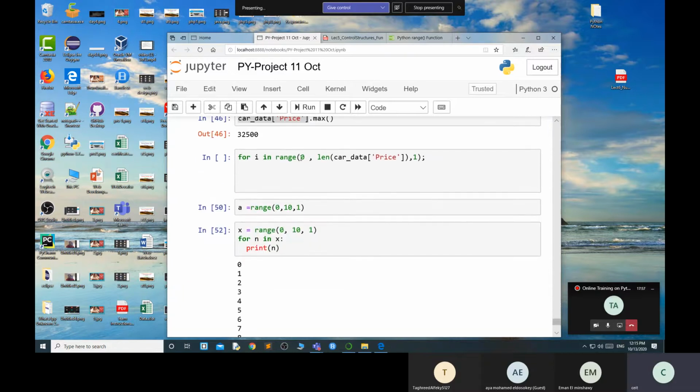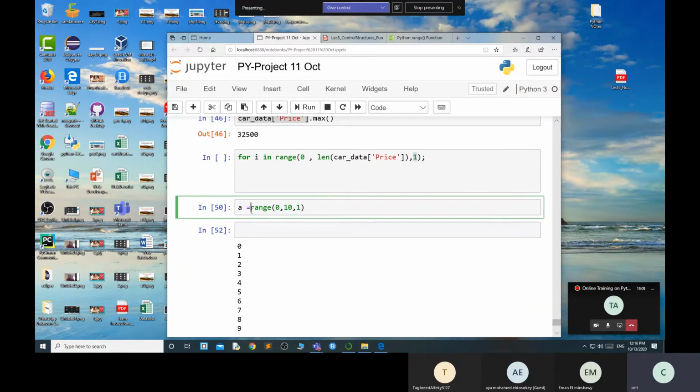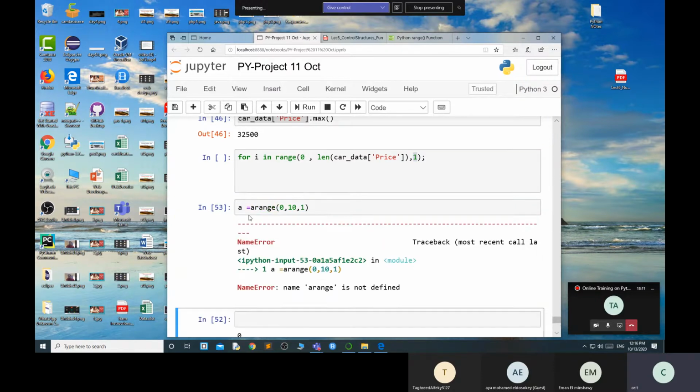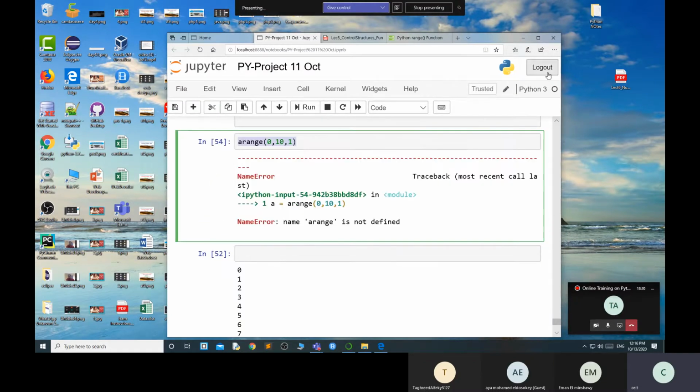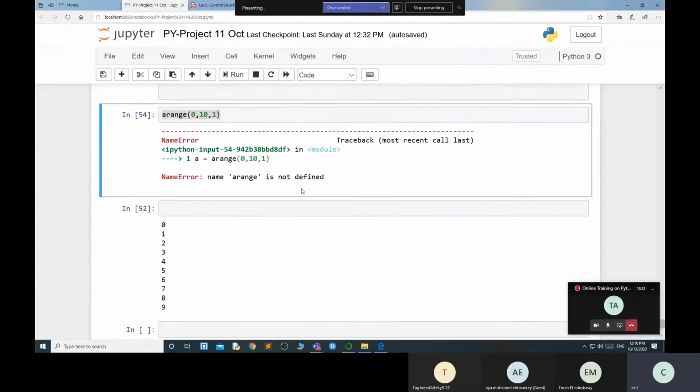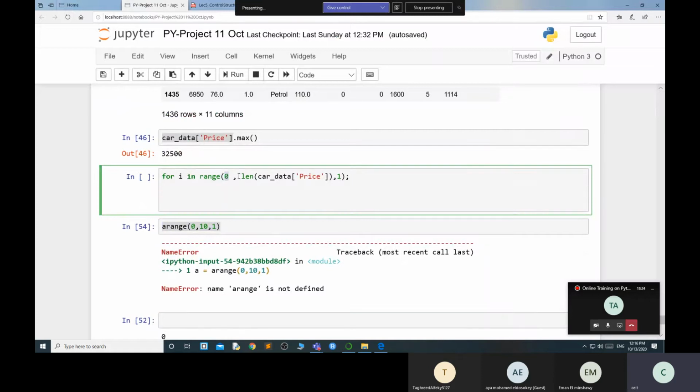So this range function will help you. It will start from 0, go up to the length of your column, one step at a time, 1, 2, 3, 4, 5, 6, 7, 8 like that. That is the range function. There are a lot of functions and right now I forget, but it's not a big deal. I've shown you how this works: you start from 0, go to the length of the price column, and it goes one by one.